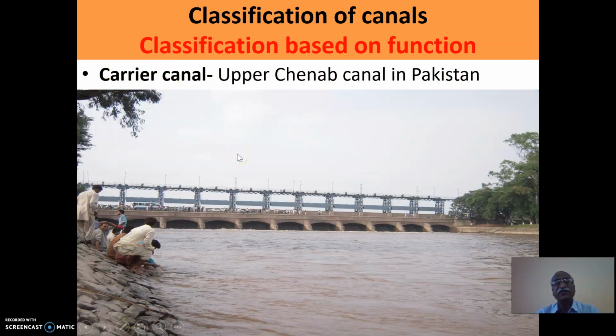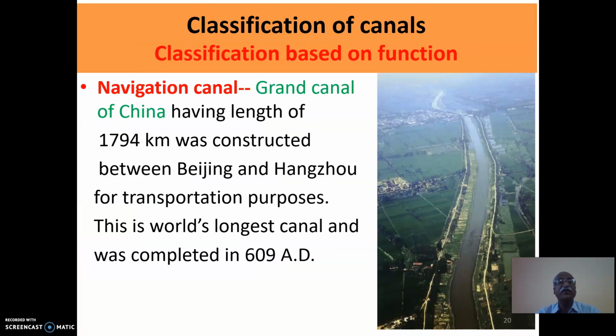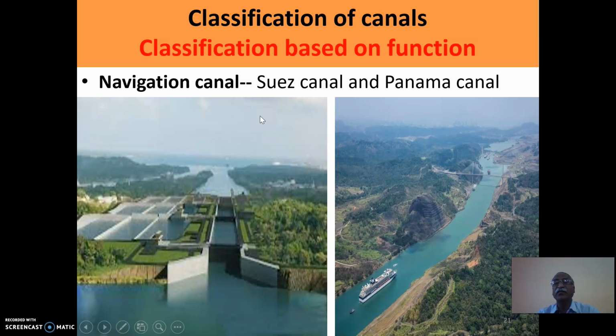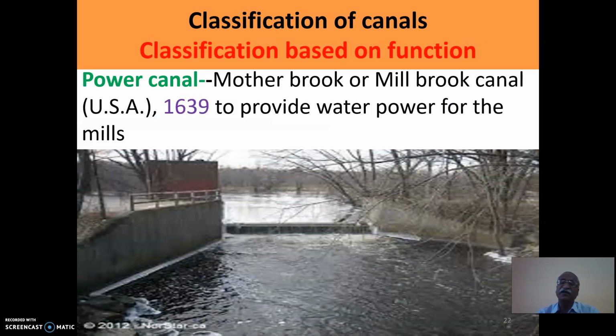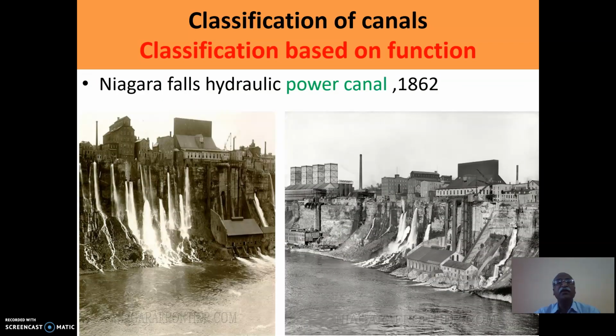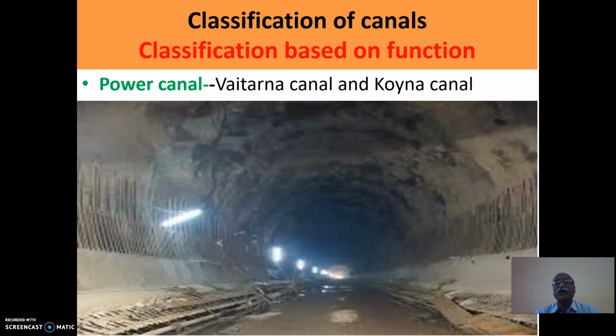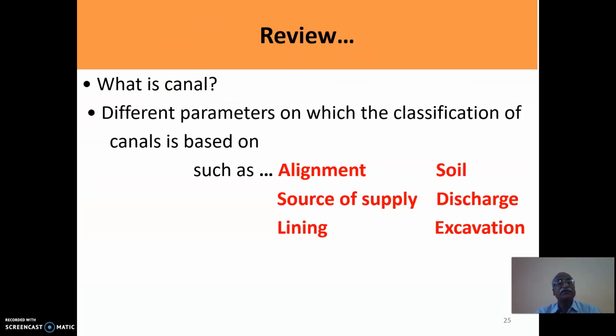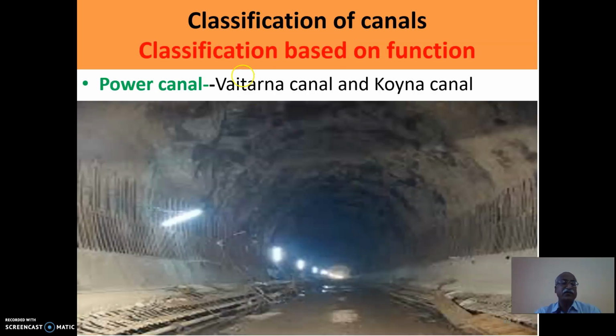Carrier canal means these canals receive the water from main canal. Based on navigation and transportation purposes, the canals can be classified as navigation canal. Grand Canal in China, Suez Canal, Panama Canal are under this category. If the canal has the potential to supply the water for the power plant, then they are known as power canals. Mother Brook Canal, the Niagara Falls, the Waitana or Koina canals are the power canals.